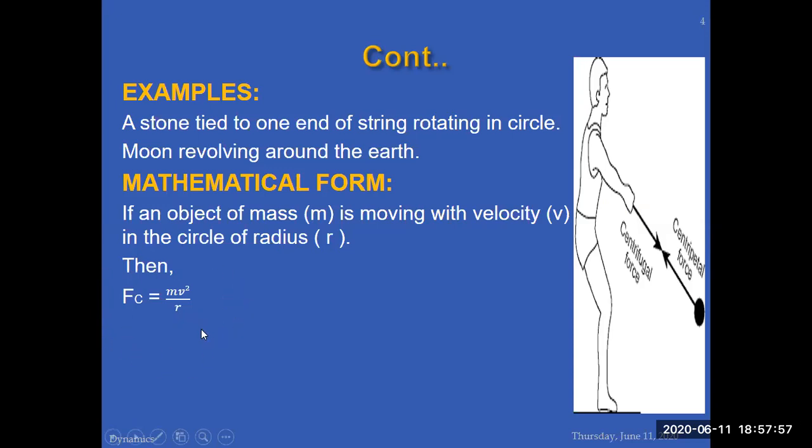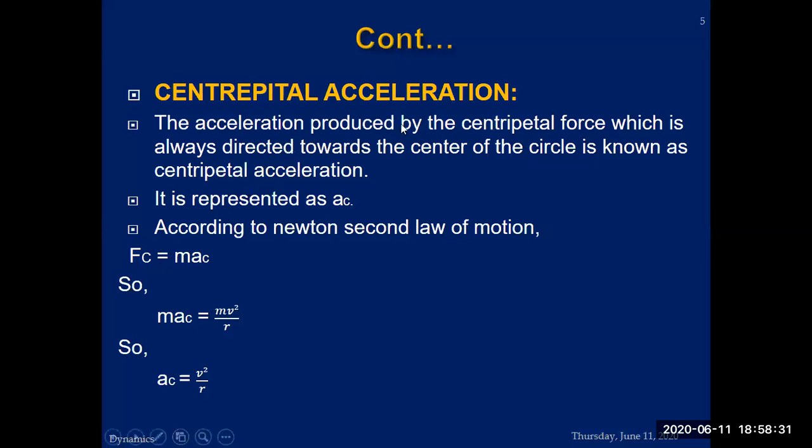If you look at what factors this centripetal force depends on, number one, the velocity of the object or the stone with which it is moving. The more the velocity, the more the centripetal force required to hold it in the circle. If the mass is more, then you need more centripetal force to keep the object in the circular path. But if the radius of the circle increases, it becomes very difficult, then the centripetal force decreases. Its strength decreases with the increase of the radius, the distance from the point of rotation. So here it is. This one is centripetal acceleration.